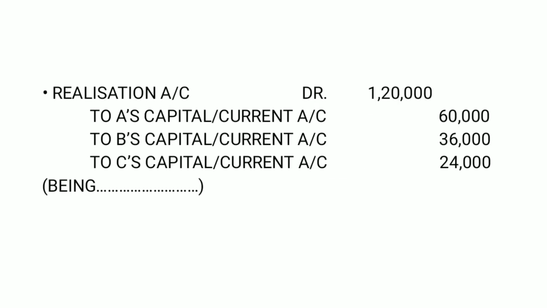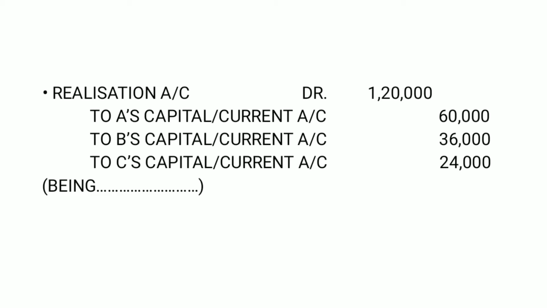Here the journal entry says realization account debit 1,20,000. This is the amount of surplus and it is to be given to A, B and C, to be transferred to the capital or current account of respective partners. And in what proportion? In their profit loss sharing proportion.